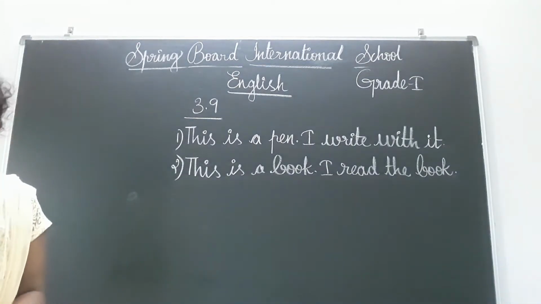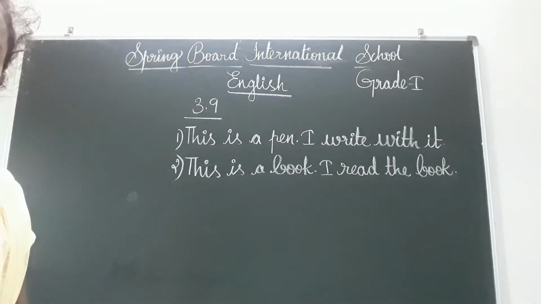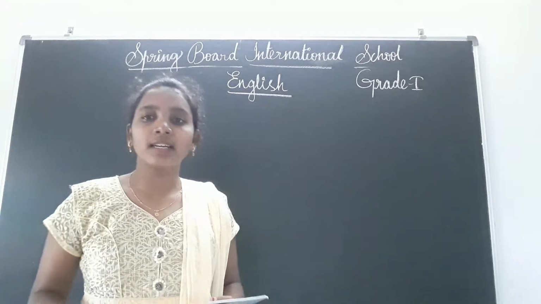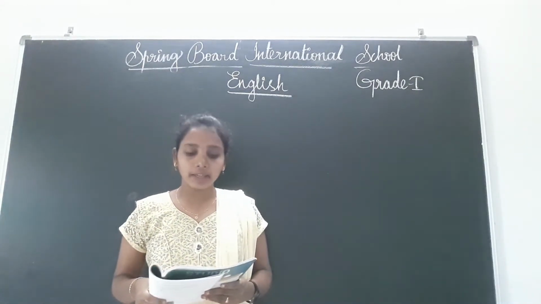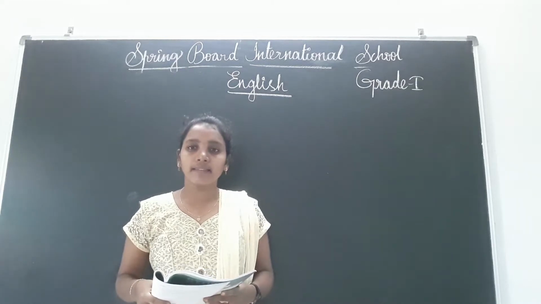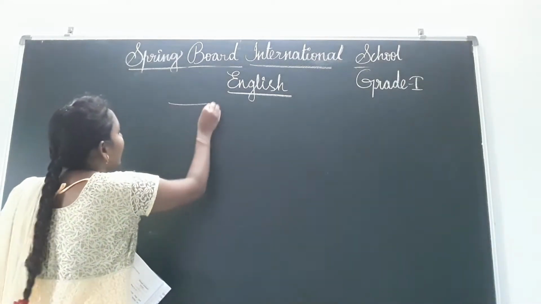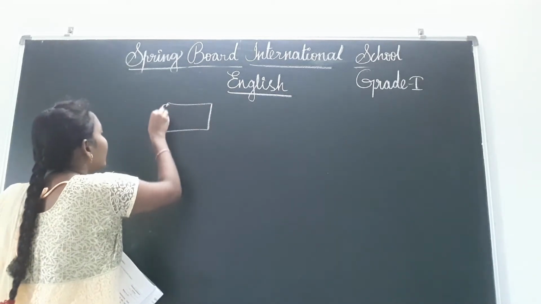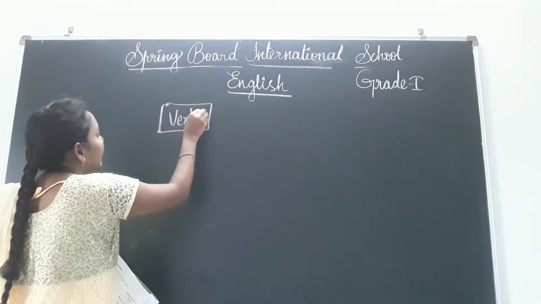And next, turn your pages, children. Summary they have given. See, in the summary, children, what is there? Tell me. Complete the mind map given below. Okay, here they have given a mind map, two sides they have given. What they have given? Read. Verbs, V-E-R-B-S.